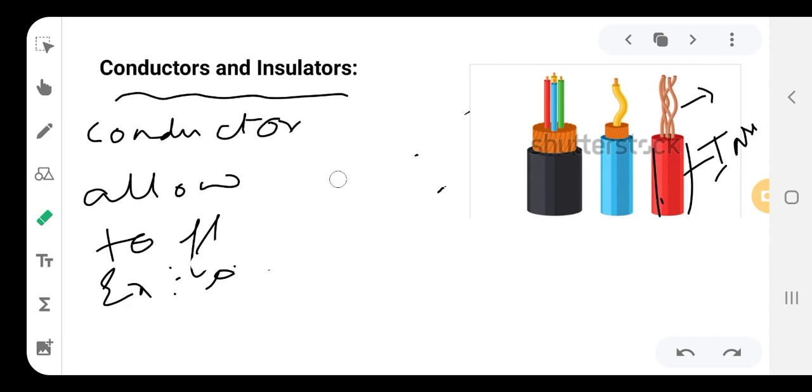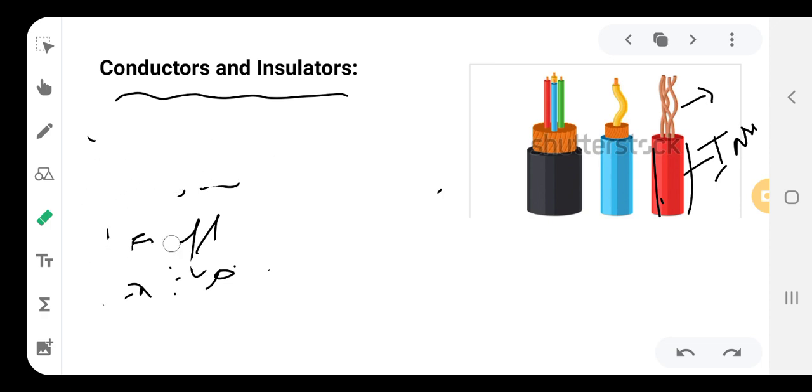So all these are substances which do not allow the charges to flow through them. But in this chapter we will see the insulators which do not allow the flow, but for a certain period of time the charges will reside on their surface.